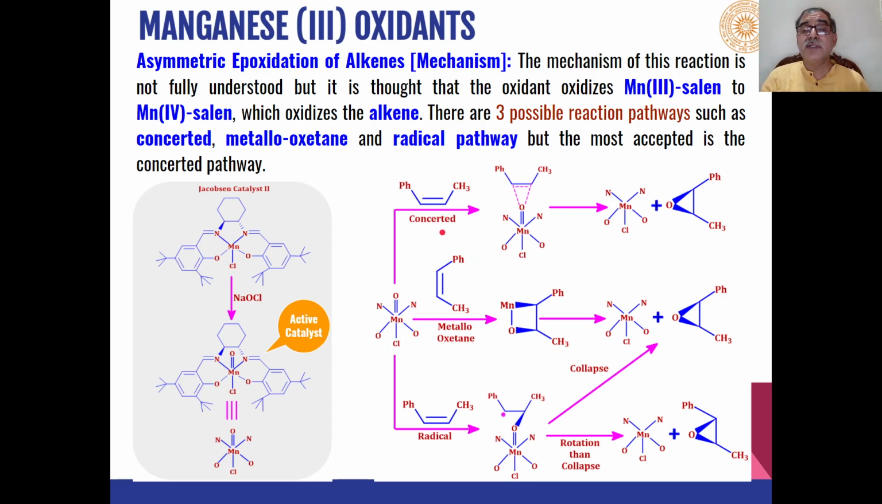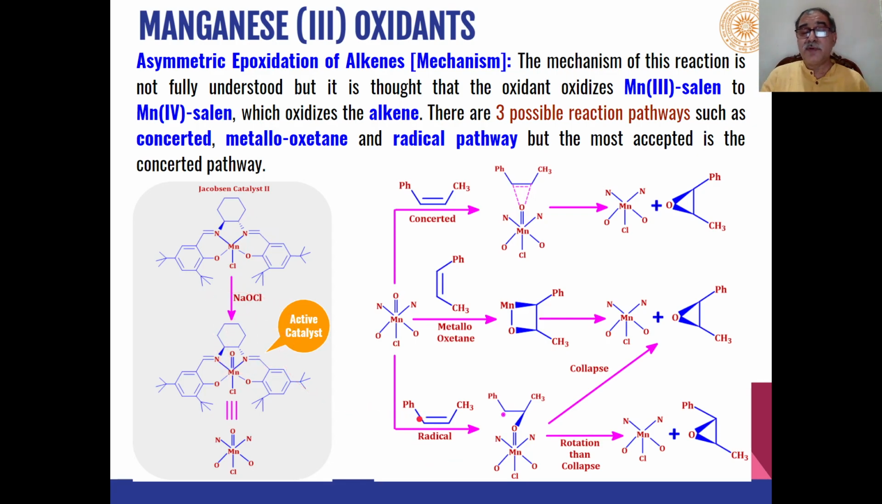Then in case of the concerted mechanism, this active catalyst reacts with the alkene to form this type of intermediate, where the alkene forms a transition bond with this oxygen of the active catalyst, and this oxygen is transferred to the alkene in a cis manner to give us this type of cis product, and the active catalyst is converted into an inactive manganese 3 salen, and this manganese 3 salen can again be converted by NaOCl into the active catalyst.